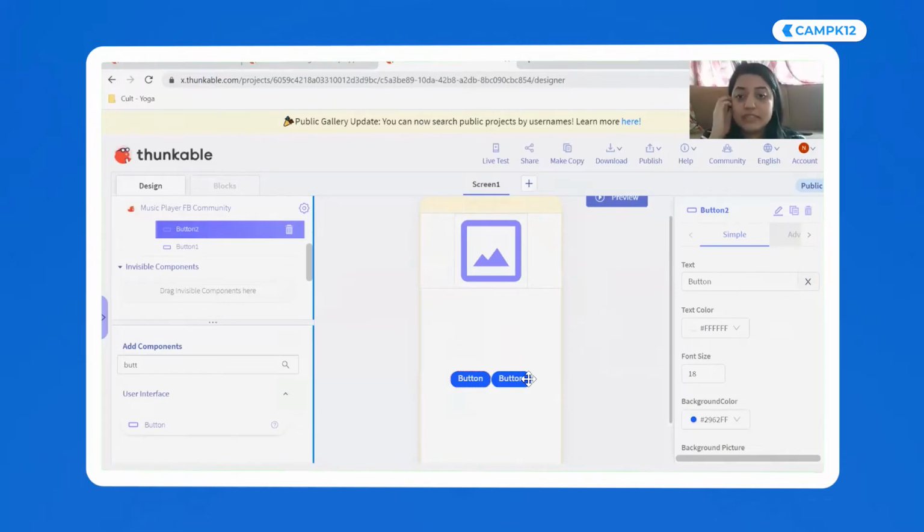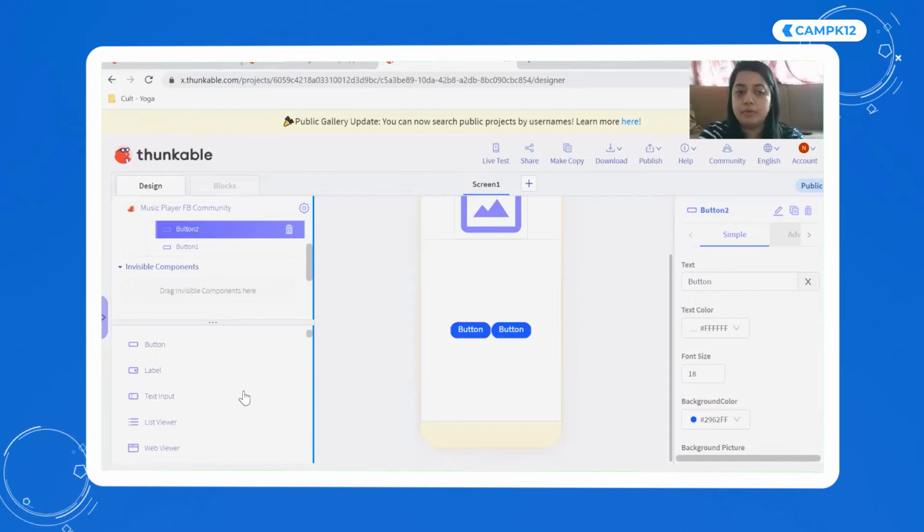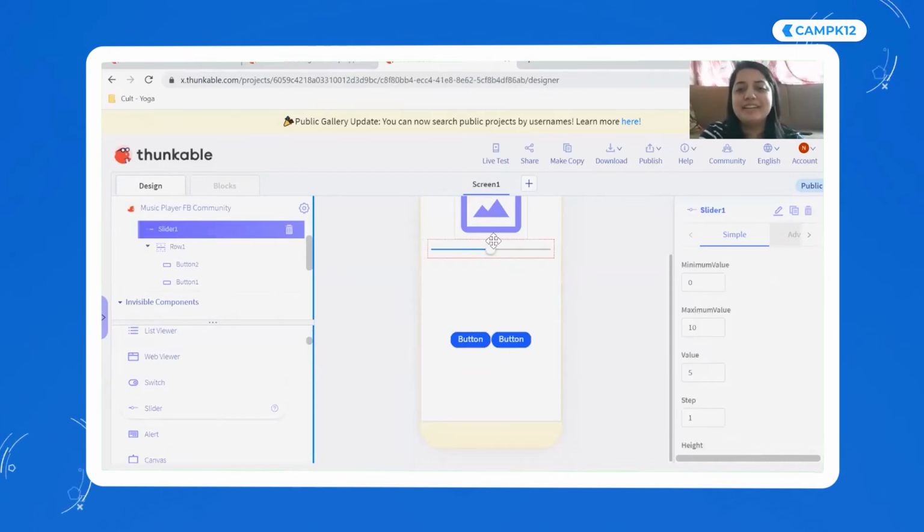See, now do you see these buttons have come side by side, right? They're not one after the other. And finally, I am going to add a slider. The whole point of this slider is to ensure that we have a volume control. Do you have volume control in your, oh, it's called slider. Oopsie. It's called slider. Yeah.